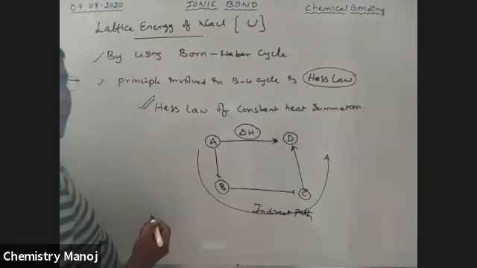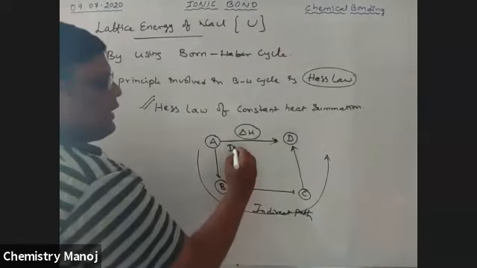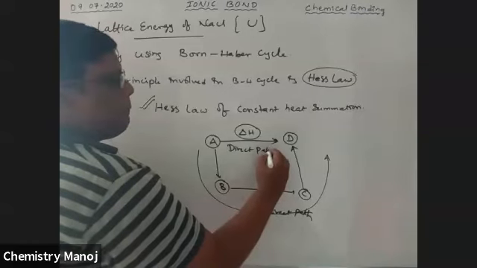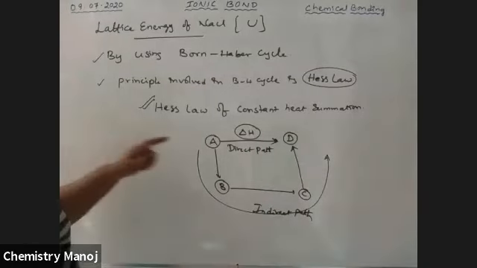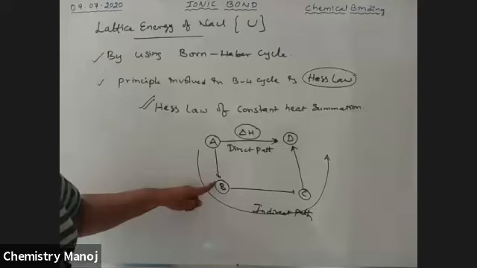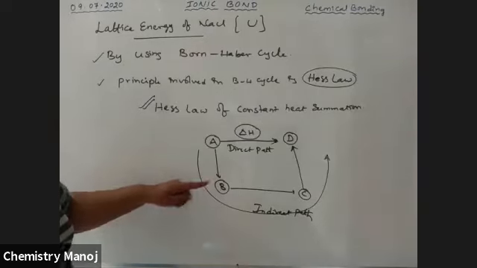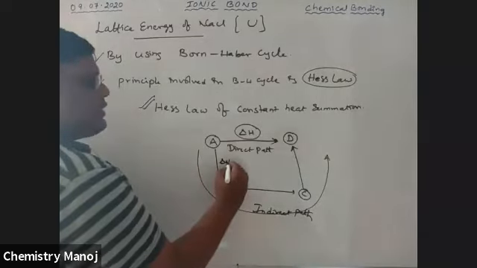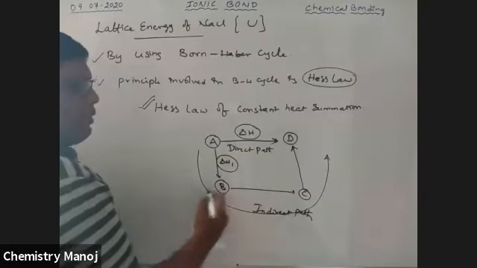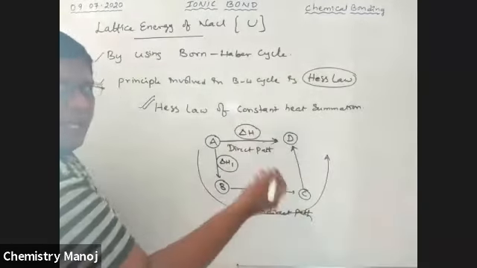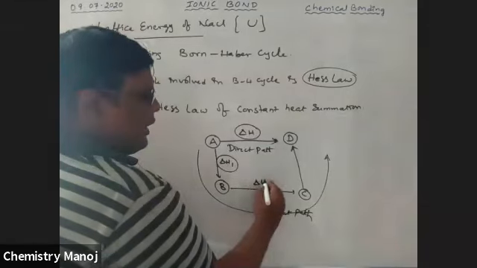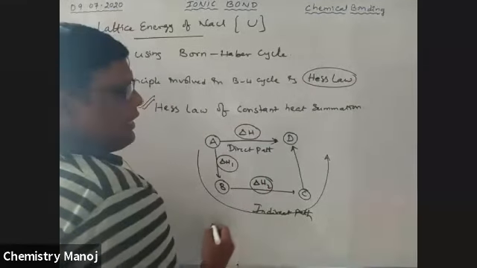Indirect path to convert that A to D. This is the direct path. So the A to B conversion is also a chemical reaction. For this, delta H1 is the change in enthalpy. B to C is one more chemical reaction. Here delta H2 is the released or absorbed heat energy.